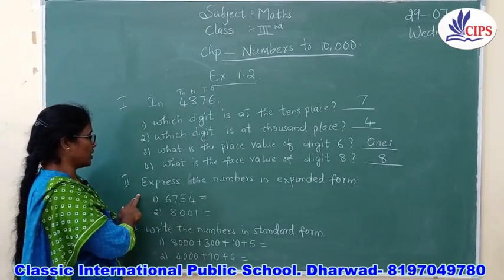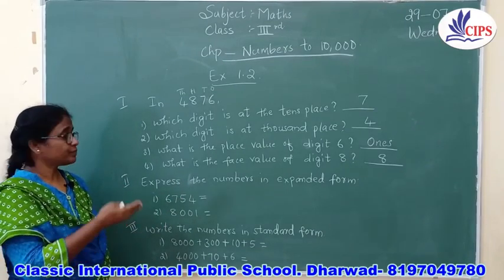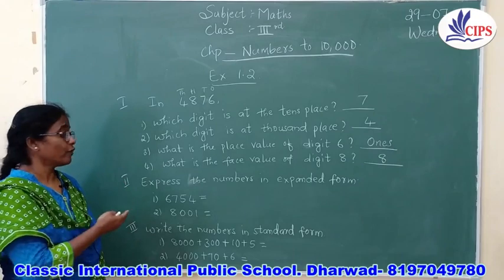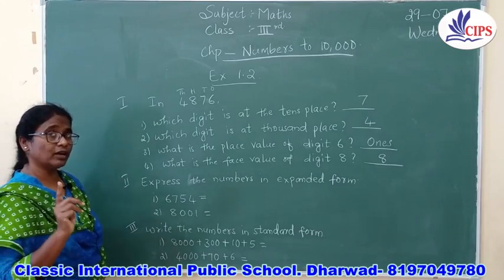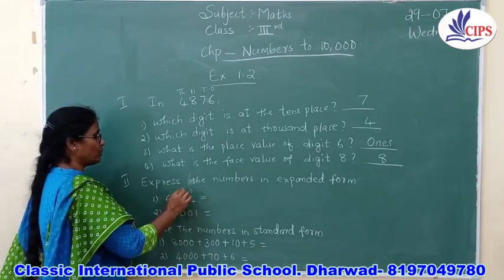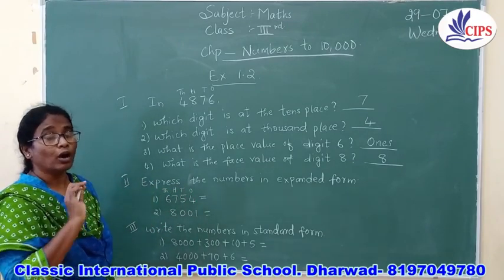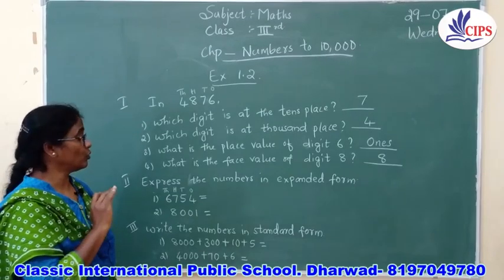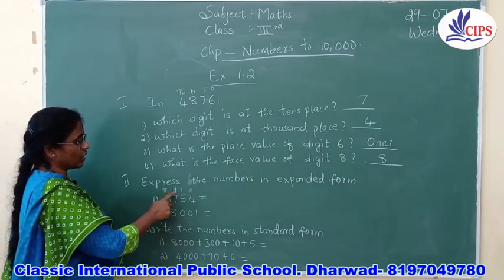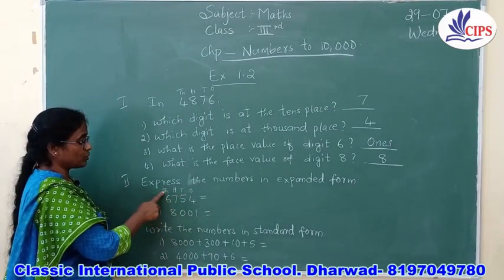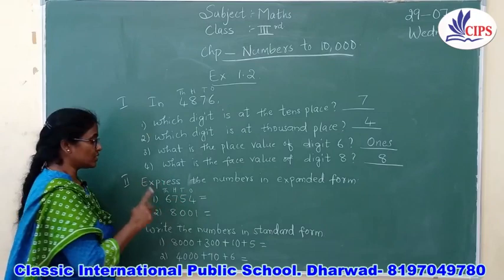Okay children. Now the second one is, express the numbers in expanded form. I have told you in the previous class about how to give the expanded form of any 4 digit number. Even for that you always have to write the place value. You should never forget to write the place value, otherwise you will never know how to read the number, how to write the number, how to write the expanded form or the standard form. Okay. Now what is there? Thousands, hundreds, tens and ones. Now 6 is in the thousands place, 7 in the hundreds place, 5 in the tens place and 4 is in the ones place. Write this in the expanded form.